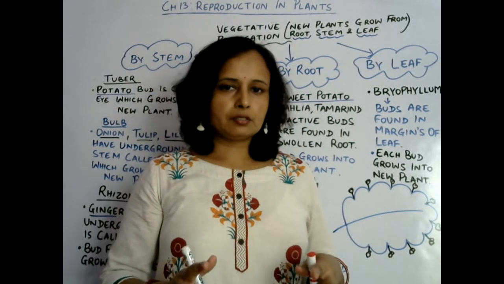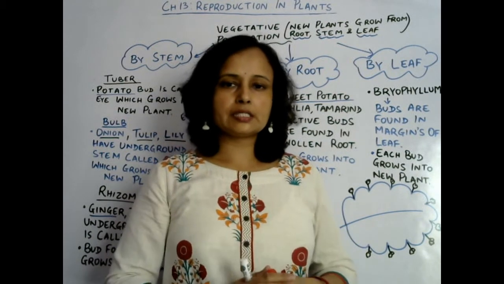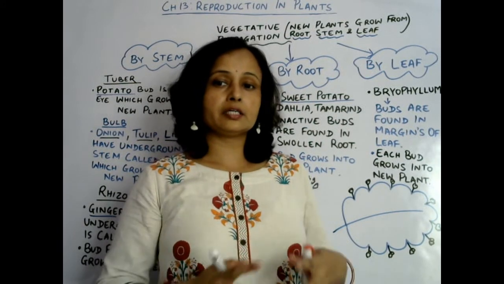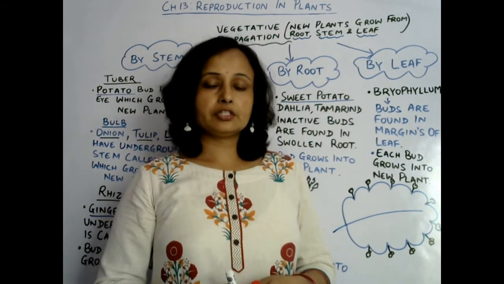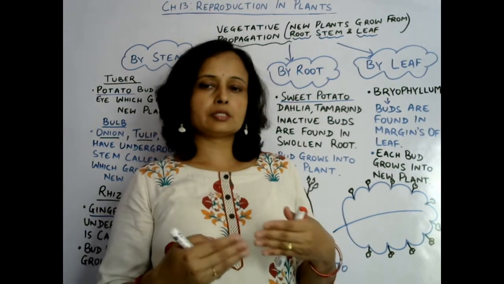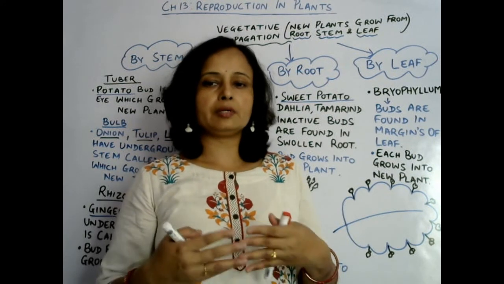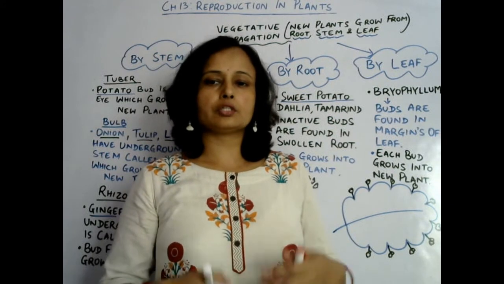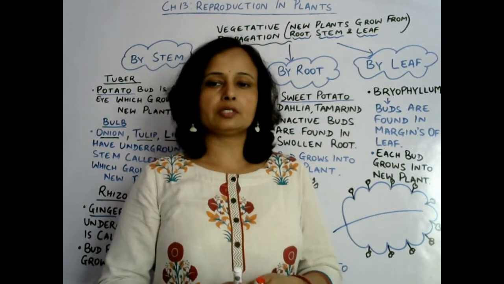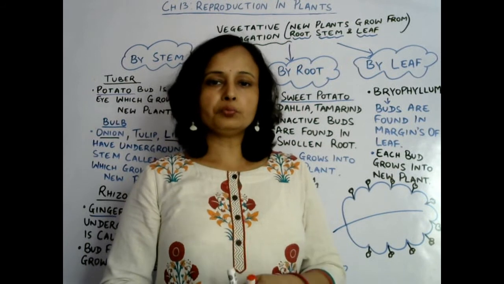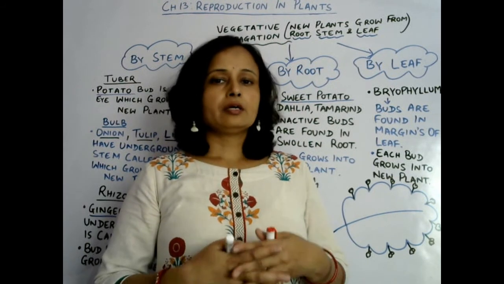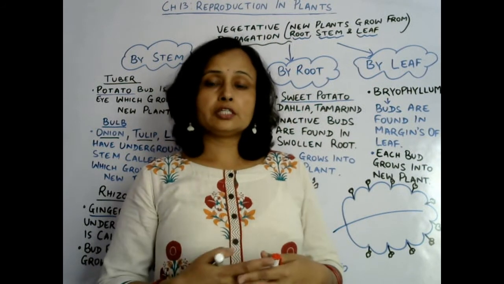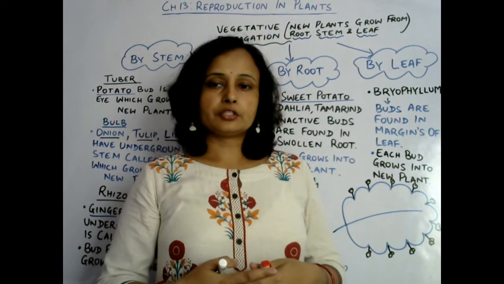So these inactive buds have germinating capacity. During growing season, during favorable conditions, they germinate, and after germination they may remain attached for some time or may be detached, and after detaching, if they get soil, water, sunlight, moisture, then they will develop into a new plant. So in this way vegetative propagation takes place in a plant through the vegetative parts of a plant.